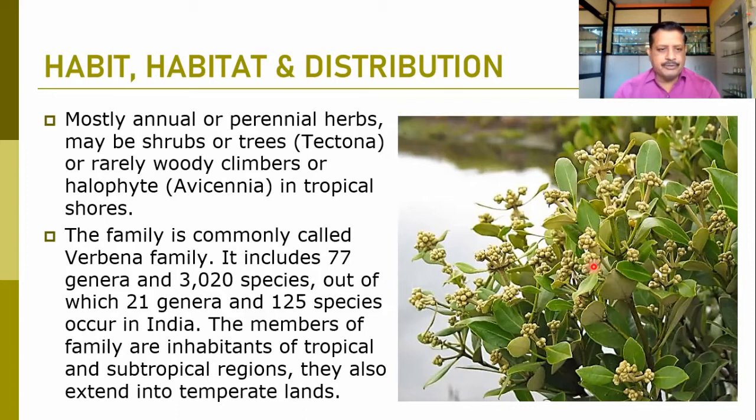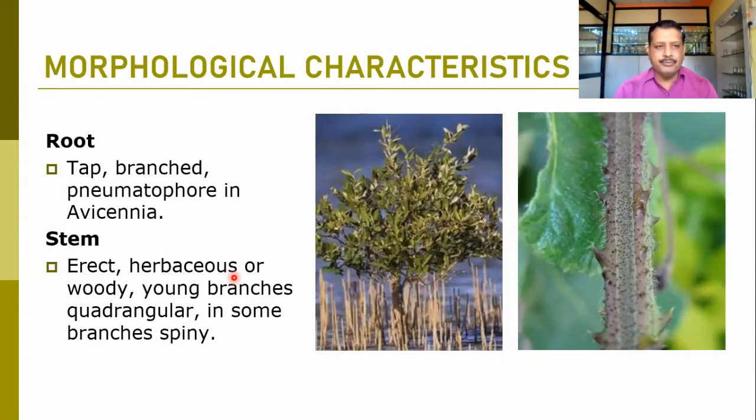Most of the members of this family are inhabitants of the tropical and subtropical regions, and they also extend into the temperate lands. Most of the plants we can say are cosmopolitan in distribution, and can appear everywhere. The root is basically a taproot system, but sometimes breathing roots like pneumatophores can appear, as in Avicennia, a mangrove plant.